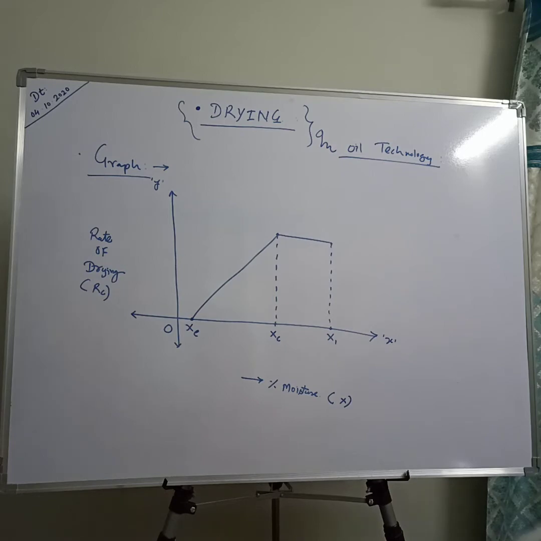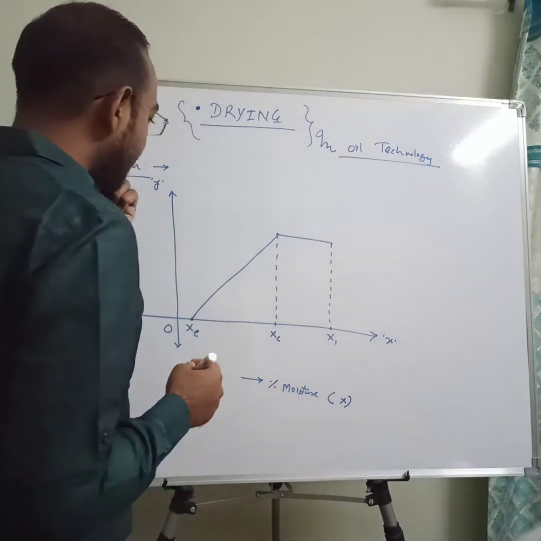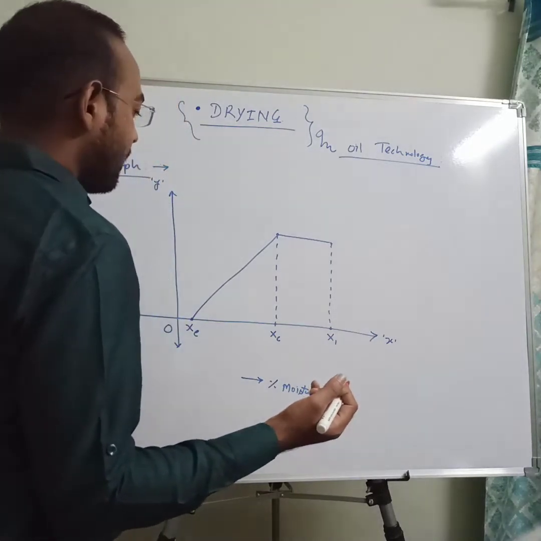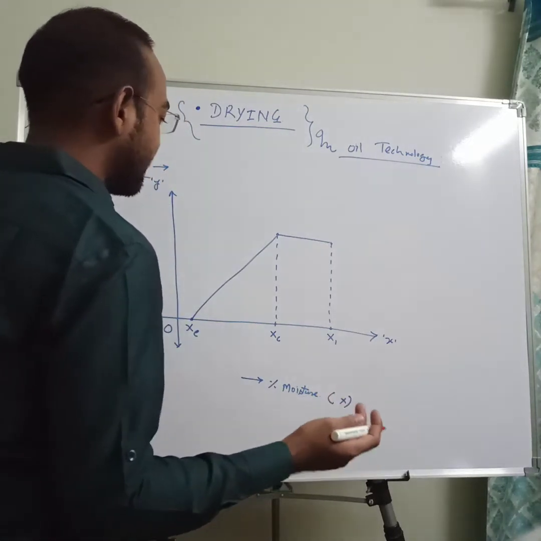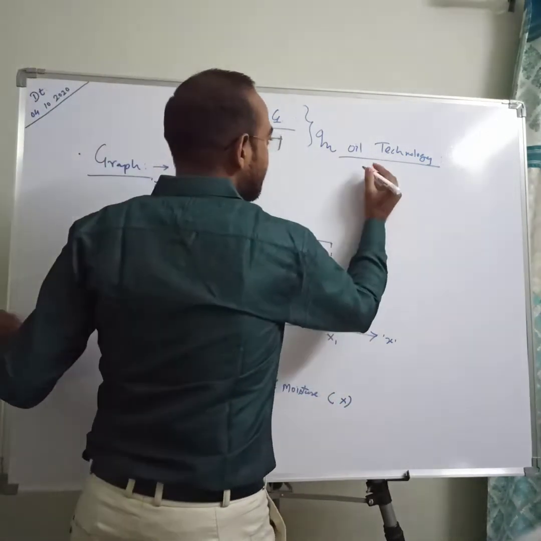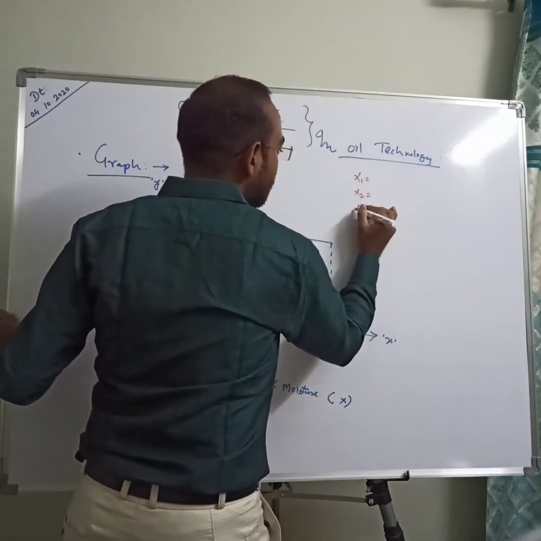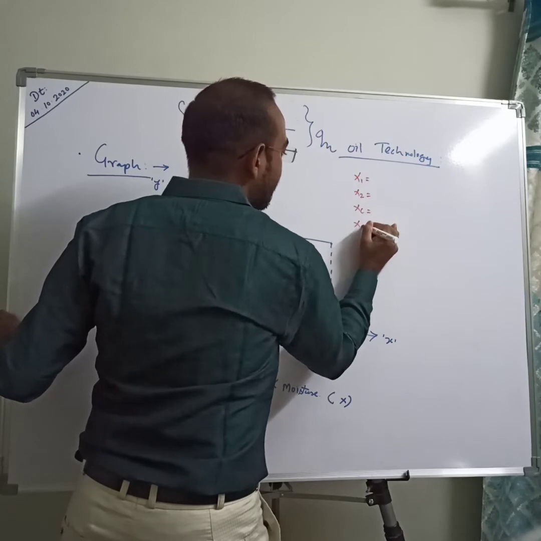So initially, when we talk about any numerical or any practical concept of drying or any drying operation, there are few parameters. First one is X1, X2, XC, and XE.